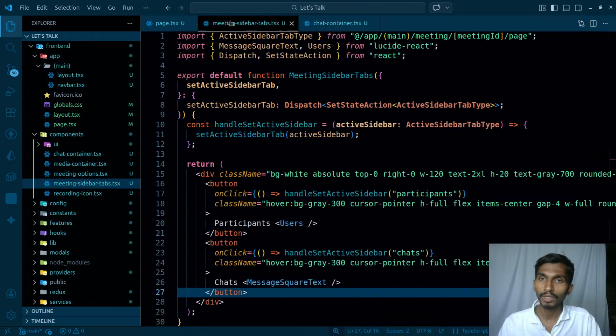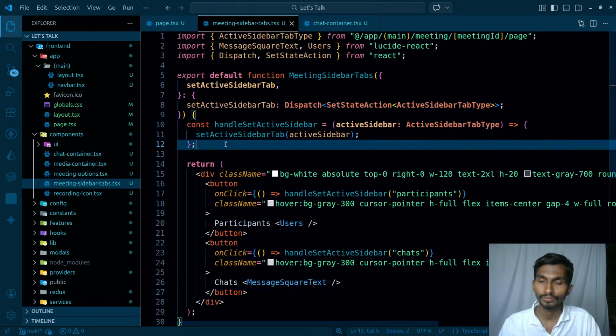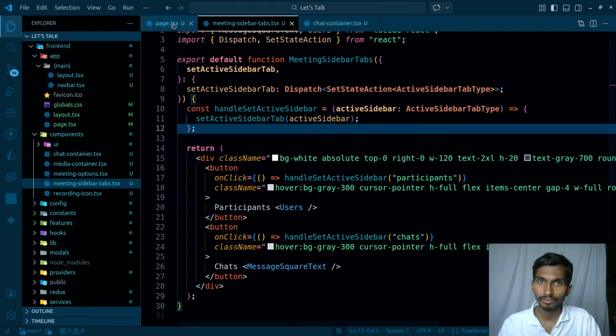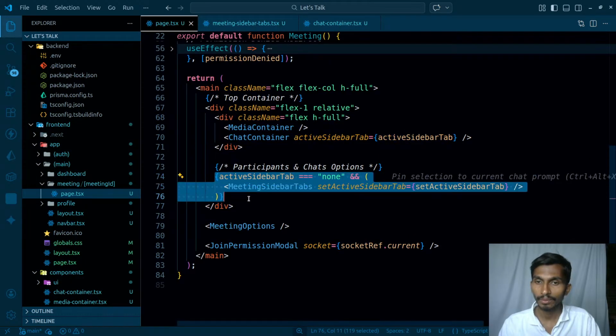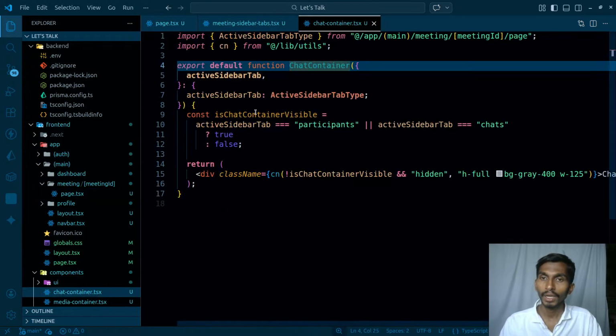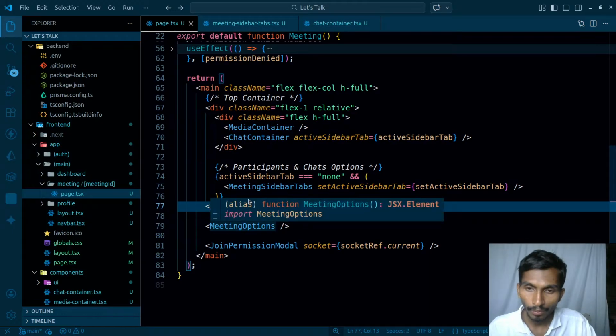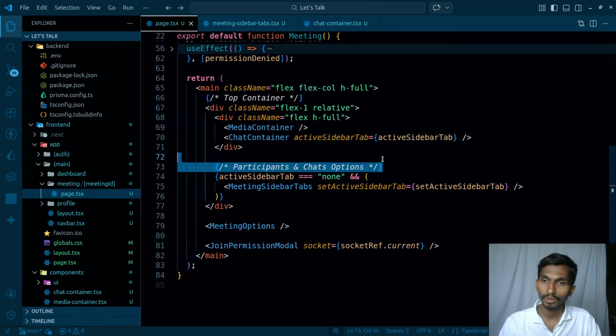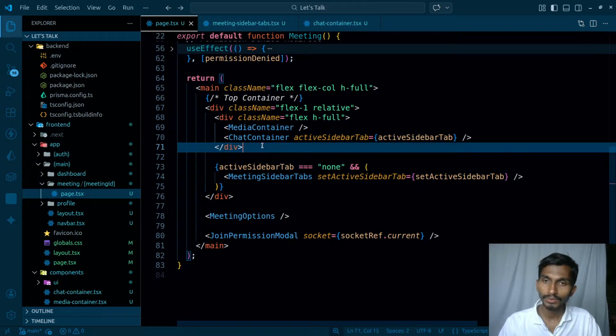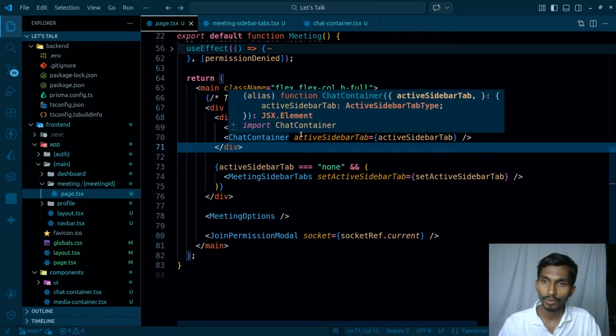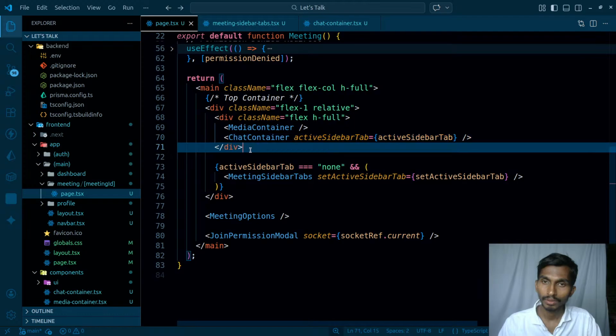The problem is simple, and that is this. Whenever I click outside, I have to make the value none. Whenever the value is none, at that time this is going to be visible, and if the value is actually null, at that time the sidebar is going to be hidden. This is how I am going ahead. But you have to click outside, in the sense you don't have to click on this side container. So how can I get it done?